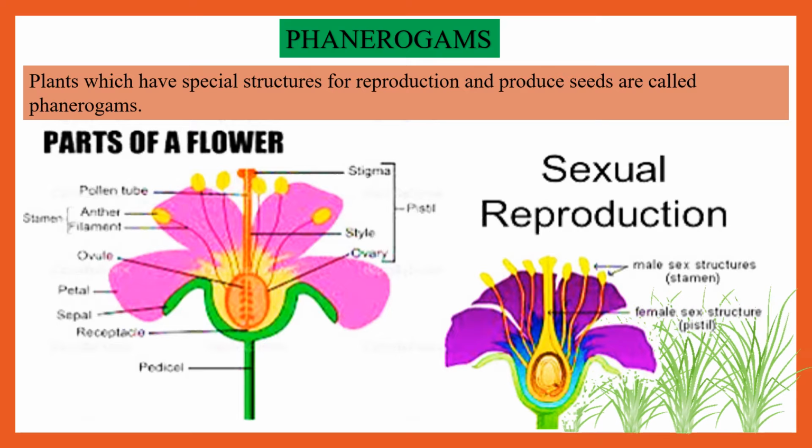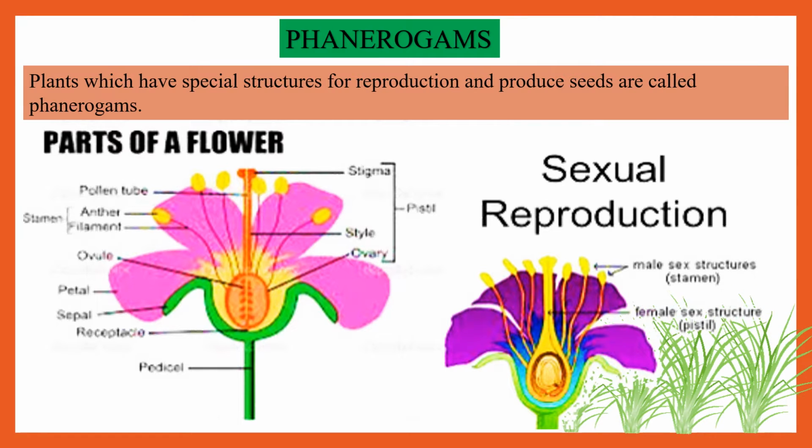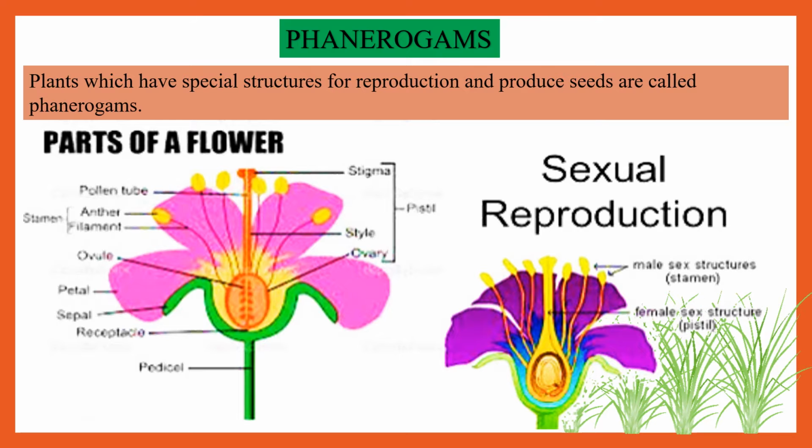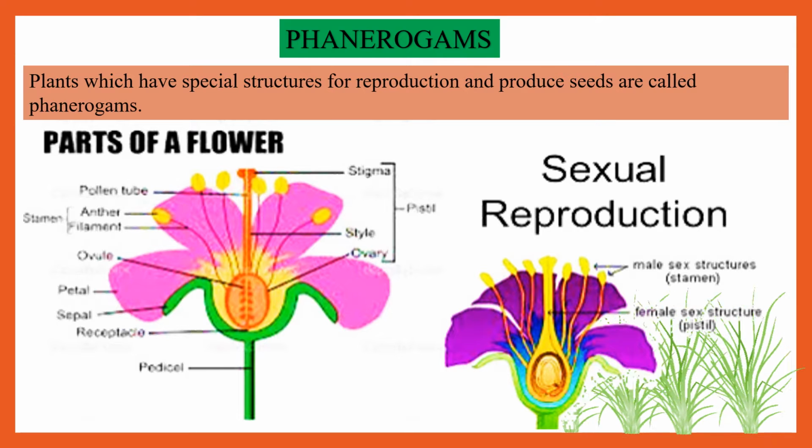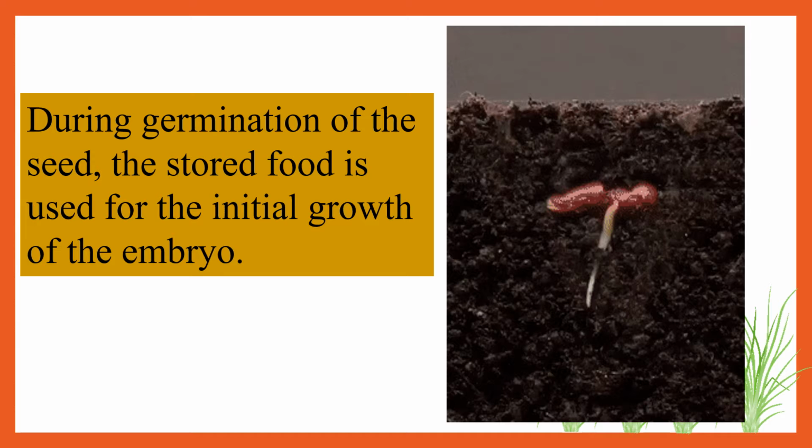But when we talk about phanerogams, they have a specialized system in them for various functions. Like first thing that we're talking about is reproduction. Plants in phanerogams have special features for reproduction and produce seeds and are called as phanerogams. Okay? So they have flowers or they might have seeds, either of the thing, in order to reproduce.